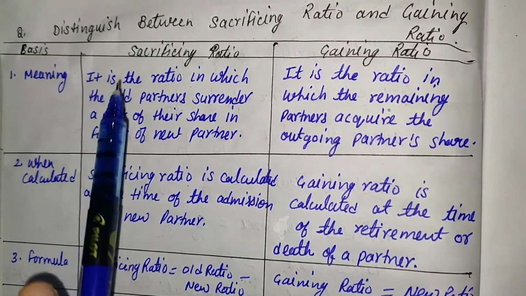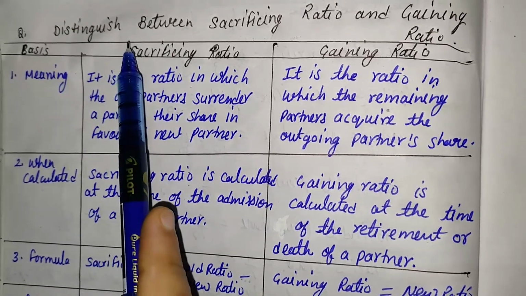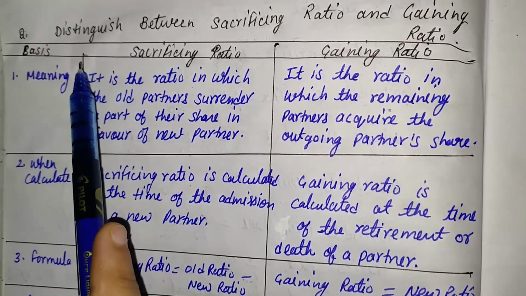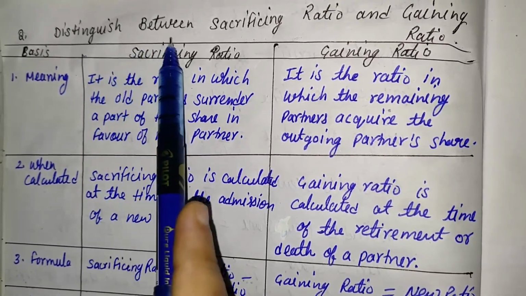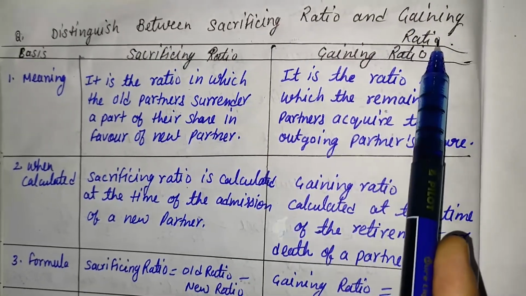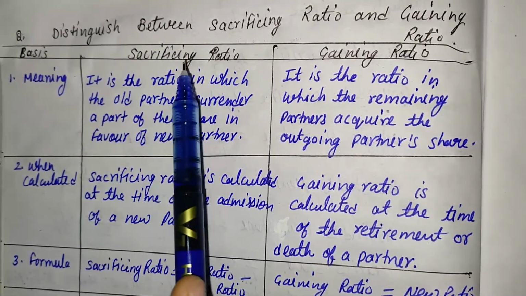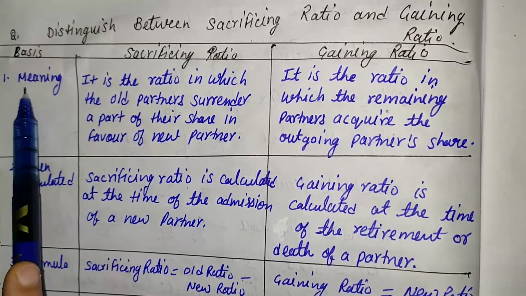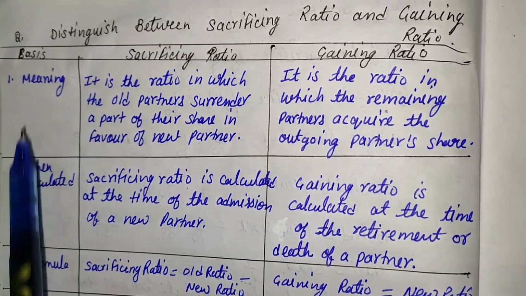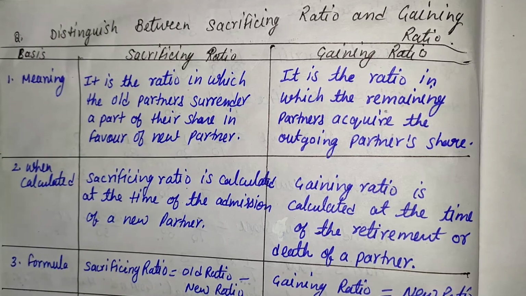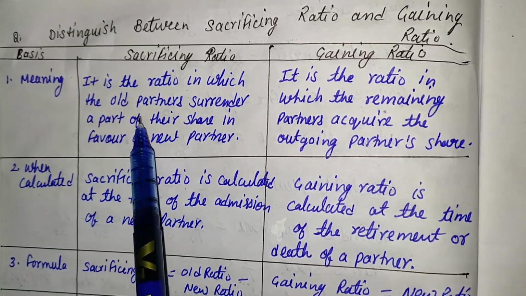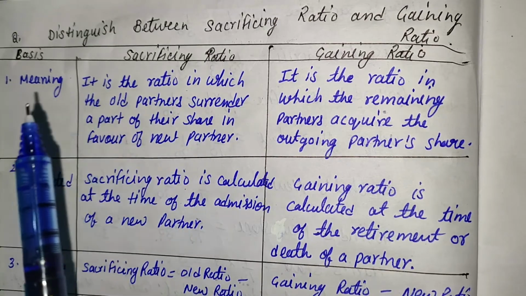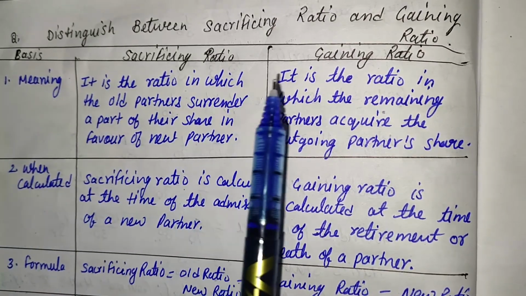Here, one theoretical point is very important from the examination point of view, that is the difference between sacrificing ratio and gaining ratio. First of all, the meaning. Sacrificing ratio is calculated at the time of admission, and gaining ratio is calculated at the time of retirement or death.